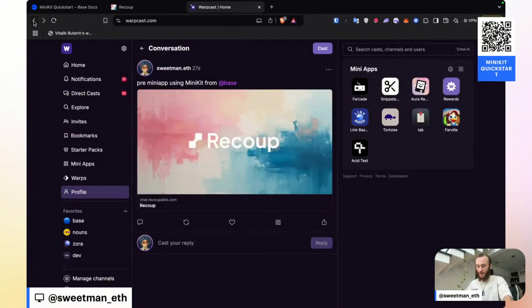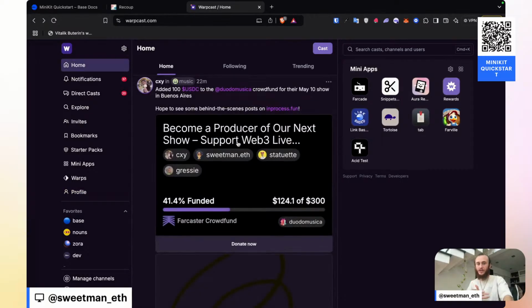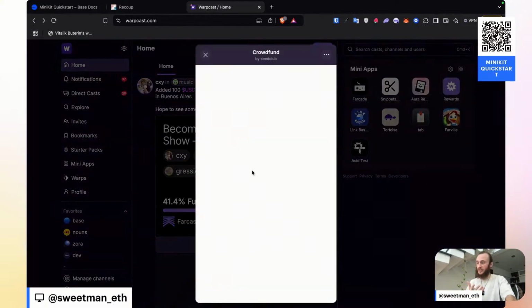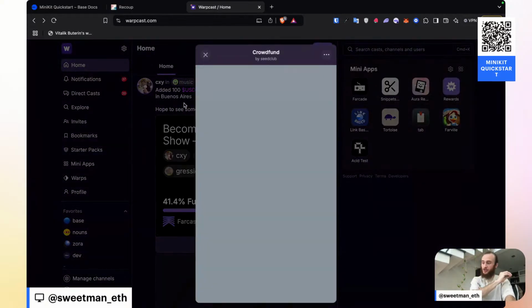However, you can see that there's other apps. This is an example of a mini app. This is someone named CY. He is sharing a crowd fund for Duodo. And so Duodo is they're a partner of musicians here in Buenos Aires, Argentina, and they have released their crowdfund as a mini app. And so this is an exact example of a musician who has released a mini app, so that when I click donate now, you see I don't get redirected to another page.